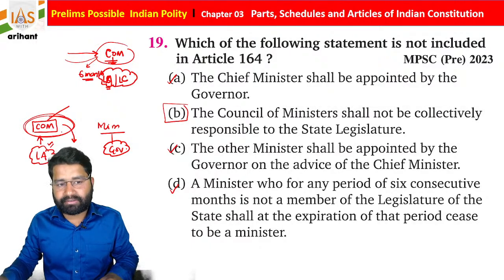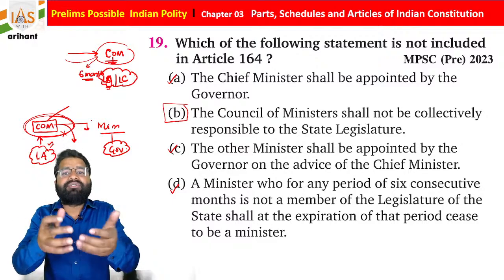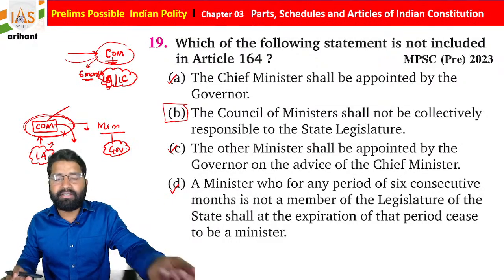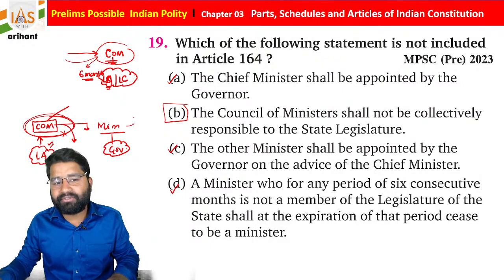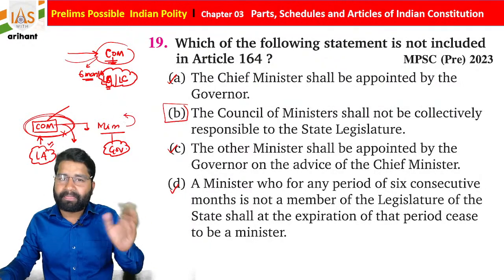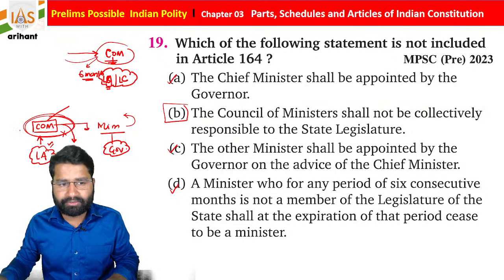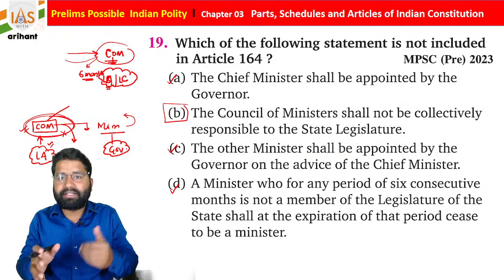In that case, this council of ministers will collectively resign, which means the Chief Minister will resign and they will all resign automatically. Otherwise, individually they can give their resignation to the Governor. Okay, so this is one thing: they sink together, they rise together.